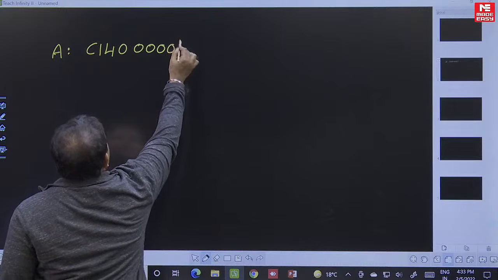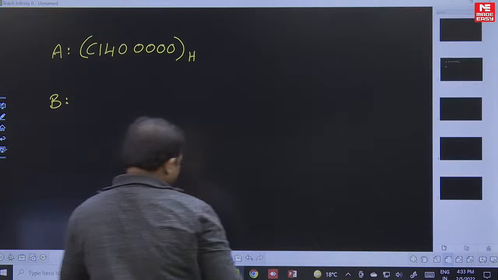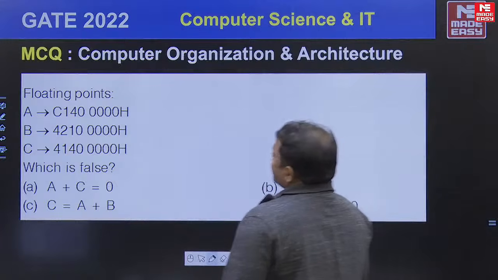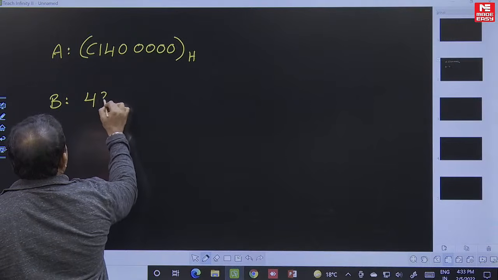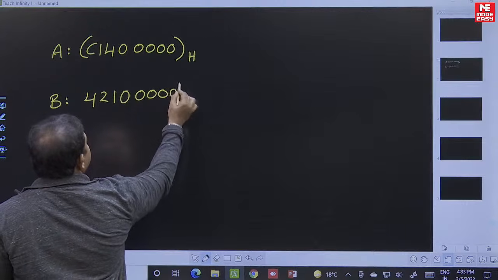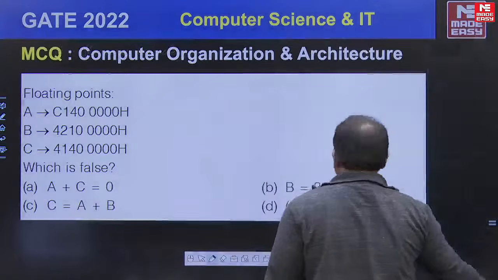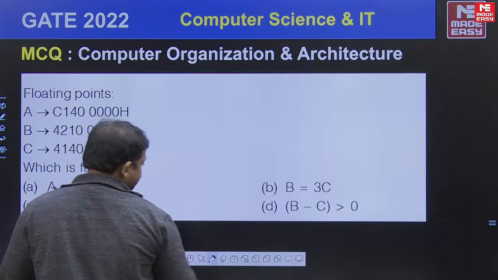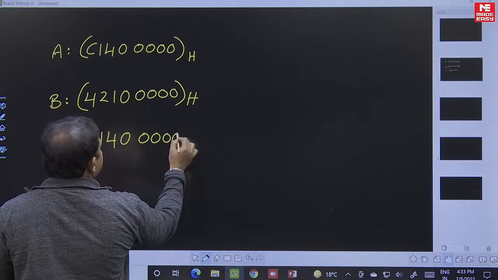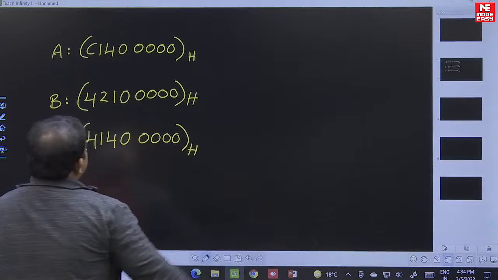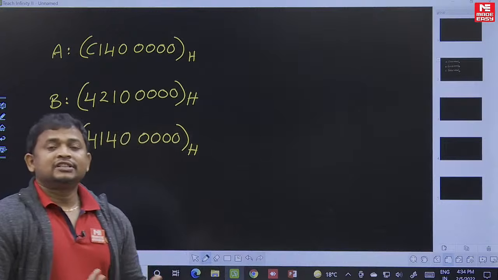This is the hexadecimal, 8 hexadecimal digits, right? Next, the B value is given: 42100000, also a hexadecimal value. Then C: 41400000 in hexadecimal. Okay students, so three elements are given here, A, B, C, right? So this is 32-bit data.